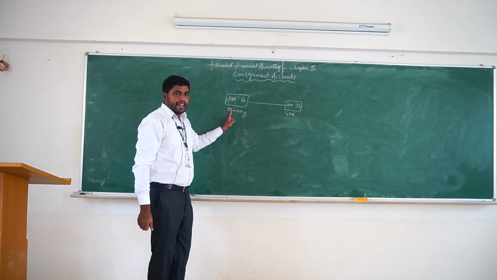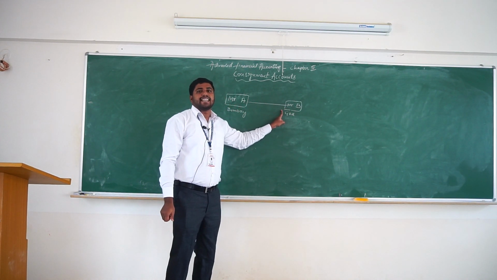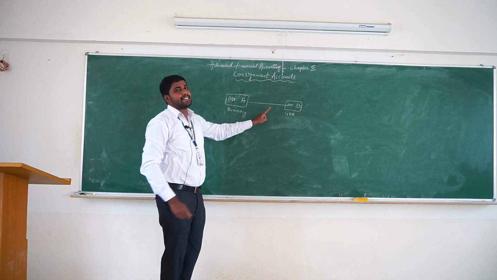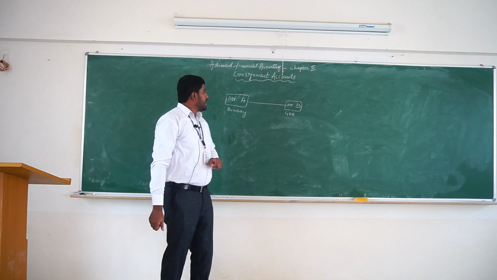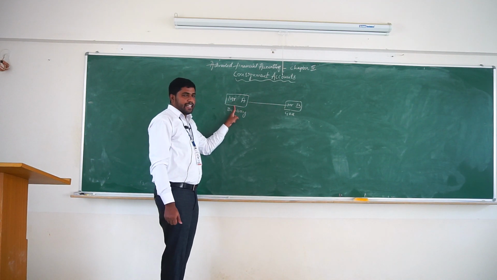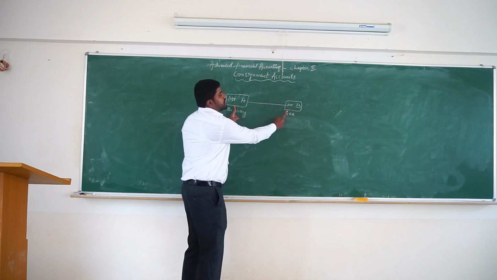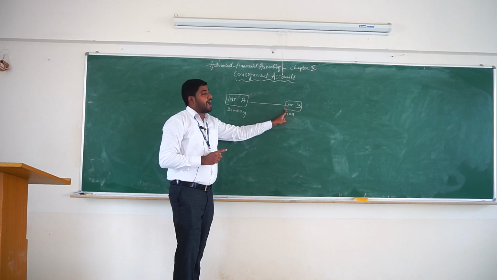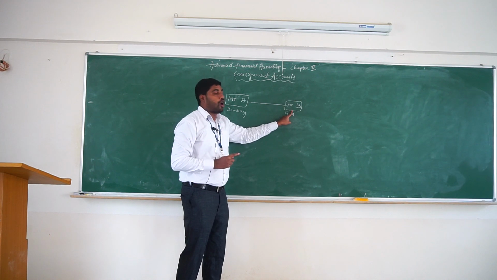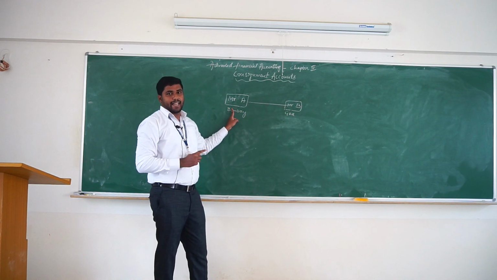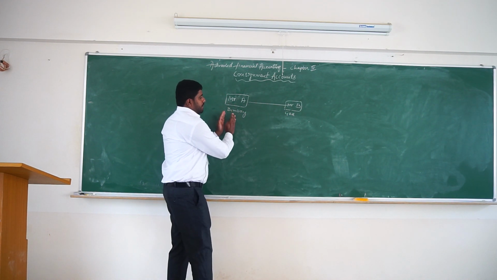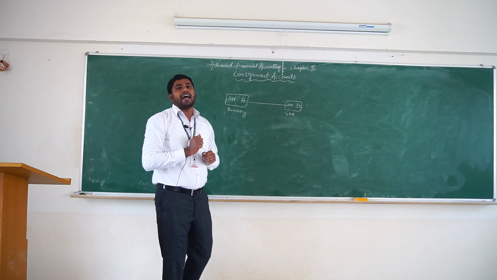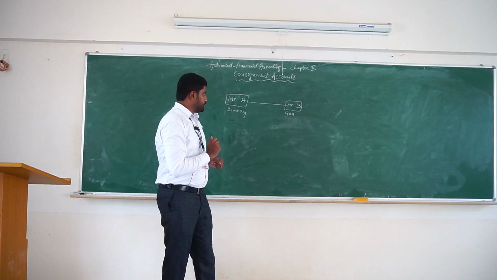So here Mr. A appointed Mr. B as an agent to sell his goods on consignment basis. Here Mr. A is giving some goods to Mr. B to sell the goods at his place, and Mr. B is selling goods on behalf of Mr. A. Here the relationship between Mr. A and Mr. B is a principal and agent relationship.